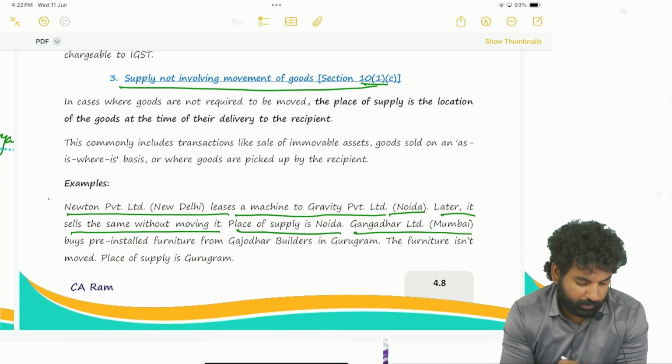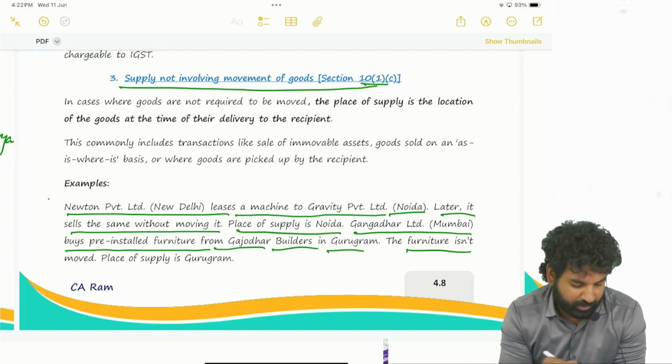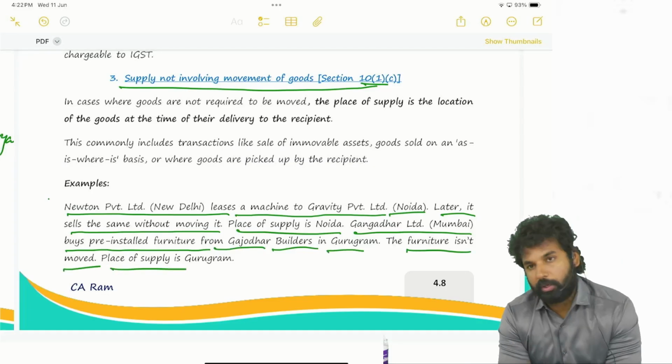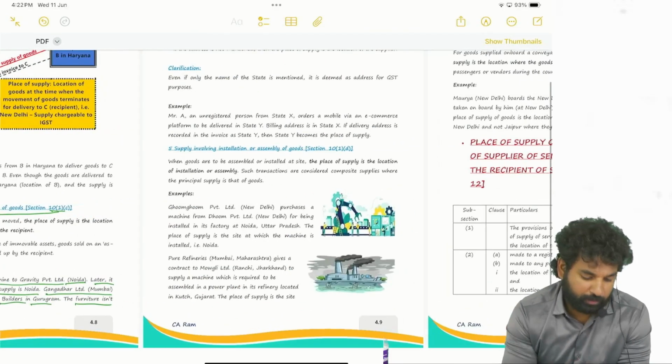Gangadhar Limited, Mumbai buys pre-installed furniture from Gajodhar Builders in Gurgaon. The furniture isn't moved, place of supply is Gurgaon. Okay, so location of the goods will be the place of supply.